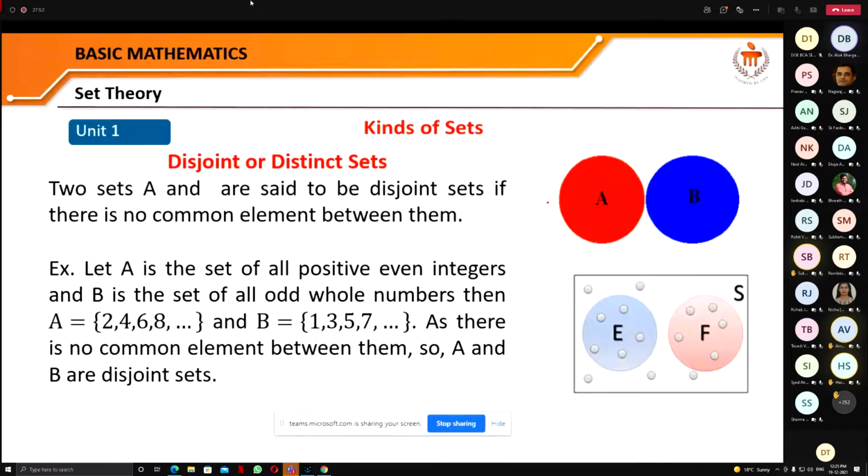You can see here, if I draw a picture, that this set A and B are not having any common element. Similarly, this one.